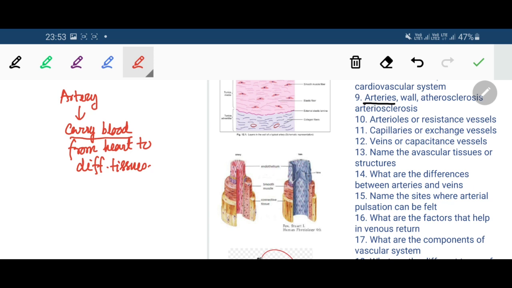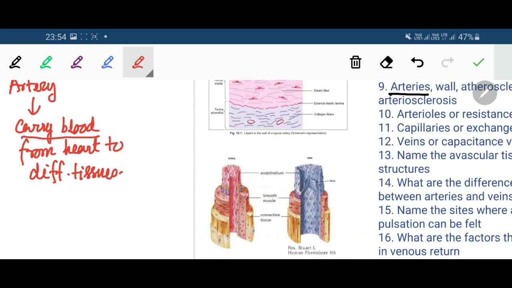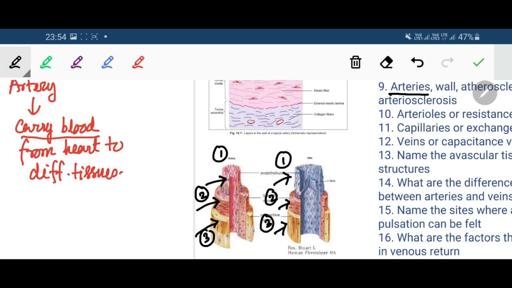Next is the basic structure of arteries. What is the basic structure of artery? You can see in the diagram that the arterial wall as well as the venous wall is formed by three concentric layers, 1, 2 and 3. Similarly the venous wall is made up of three concentric layers from inside outwards.